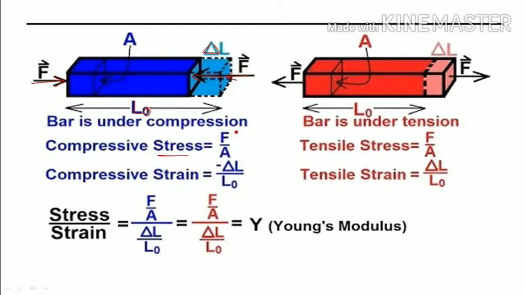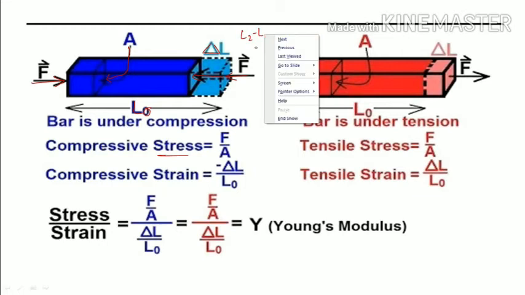So what is the stress formula? It is force per unit area, F by A, where A is the area of this bar. Now the change in length is negative because it is decreasing. Change in length delta L is L2 minus L1. Here L2 is less and L1 is more, so the change in length is negative, so the compressive strain is a negative value, delta L by L naught.